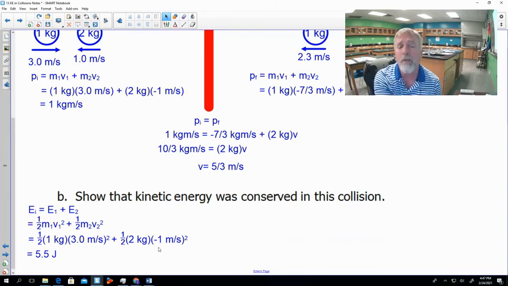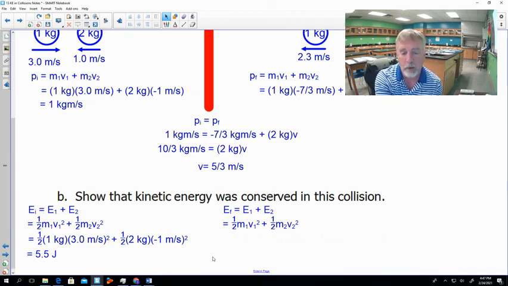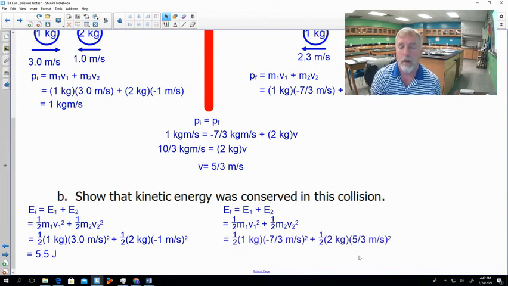Let's do the same thing in our final state. In the final state also, we have two objects moving, so we're going to calculate the energy for each one. Again, they're not going up or down, so we're not changing their gravitational potential. So we just use the kinetic energy of each, 1/2 mv squared. Go ahead and plug in our numbers, and we do the final calculation. Again, here we see that our final energy is also 5.5 joules. So that tells us that our collision here was indeed elastic because our energies did not change.